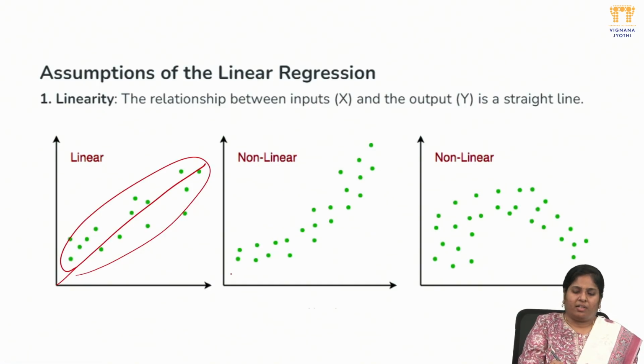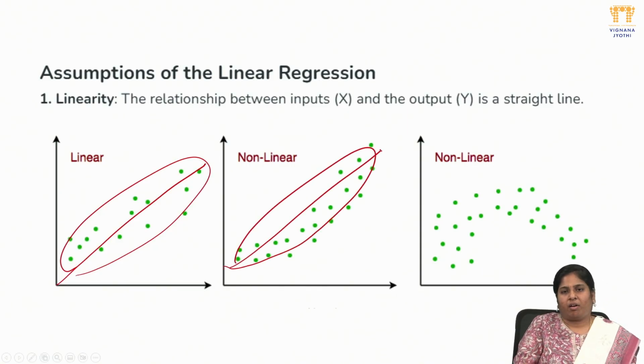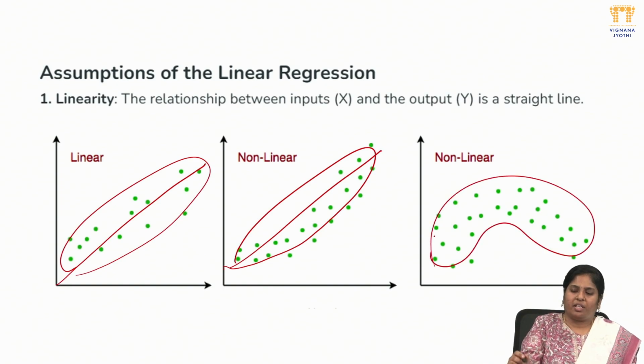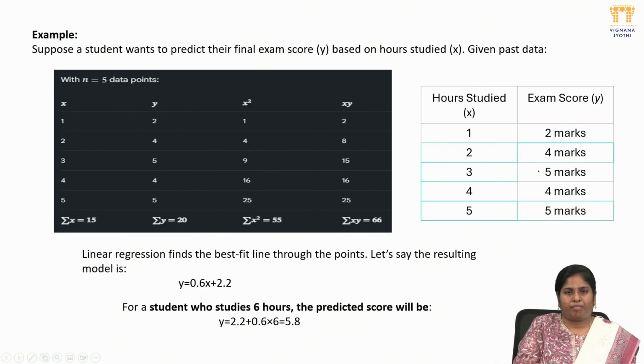If I can't particularly draw the best fit line, I can say non-linear prediction. Generally we will work only on linear regression. We won't work on non-linear regression using the simple linear regression algorithm, because we can't draw the best fit line using these data points.